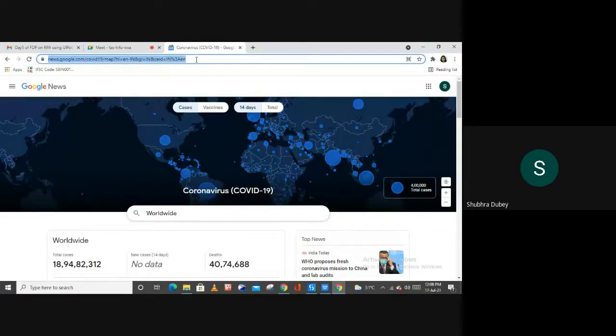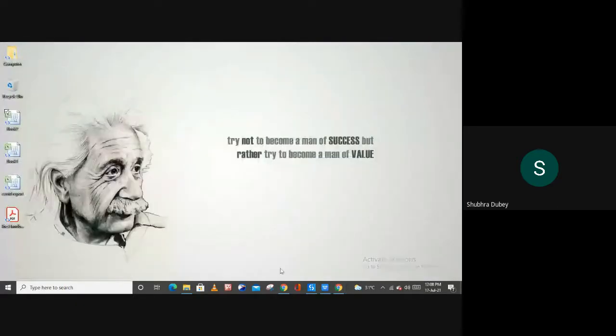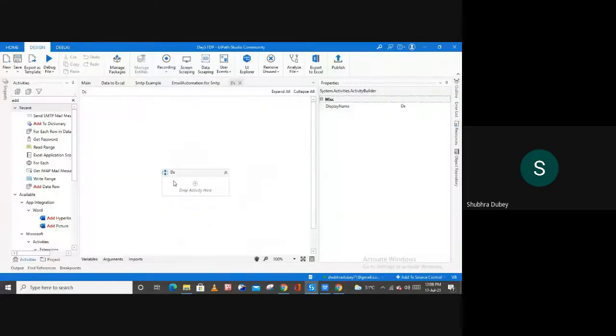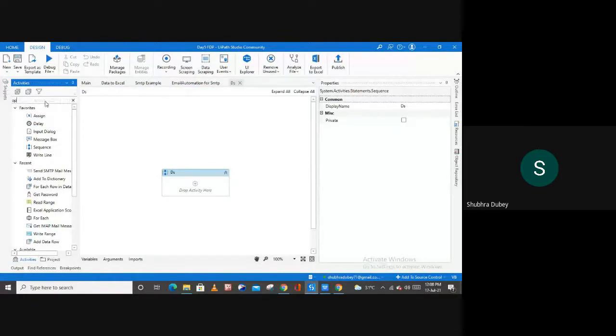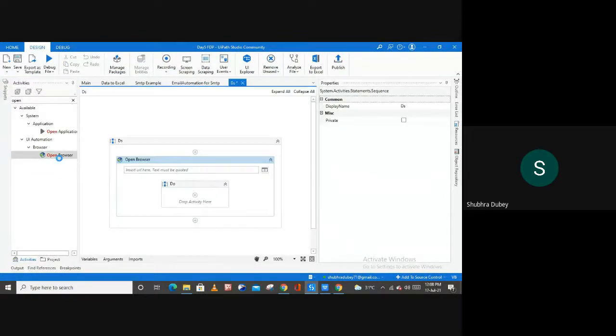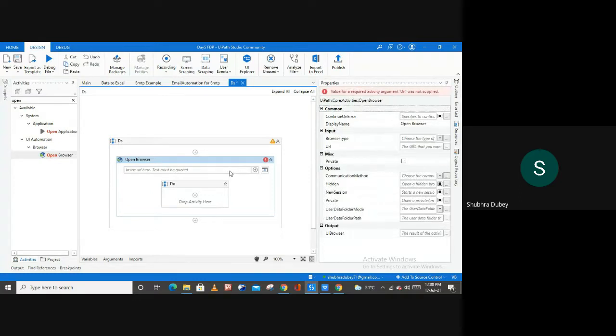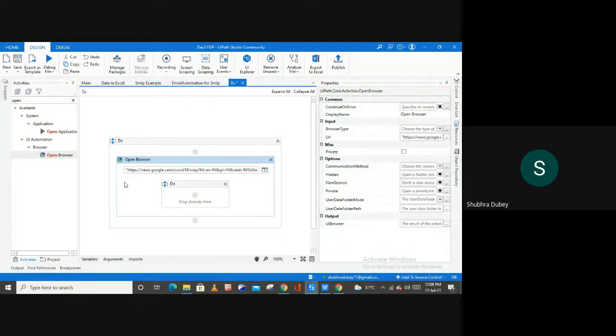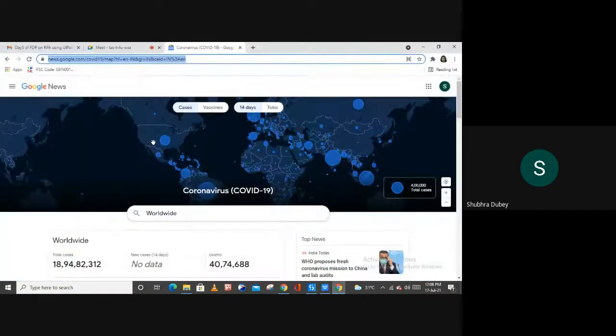We have to open this site also, and then go back to your studio to extract the data from that particular web page. You can use one Open Browser activity over here, and inside of this Open Browser activity, let me paste that URL, right? From which site you want to extract the data.